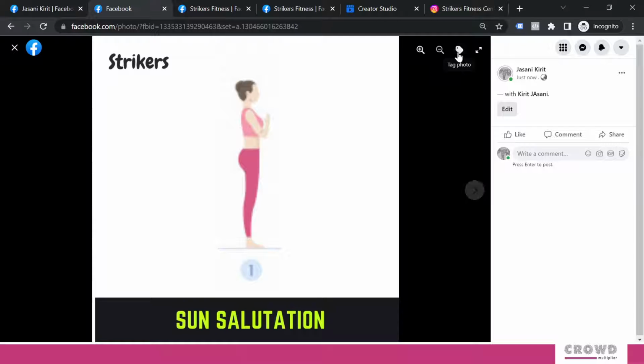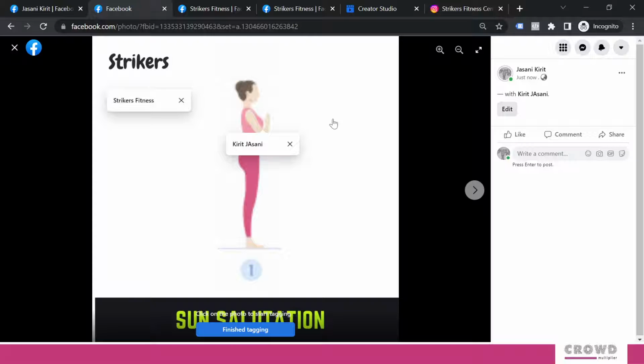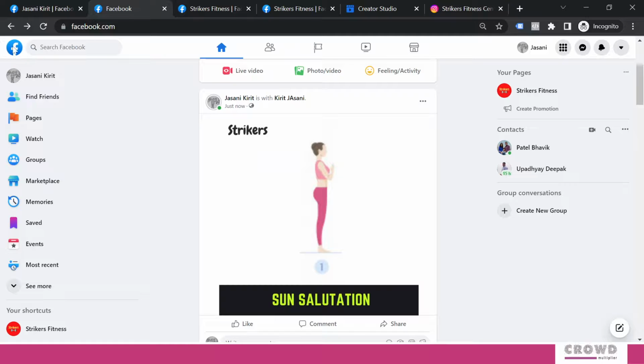Now if you want to tag more, then you can come back and tag. Right now we are not making those changes, and this is how we can tag.